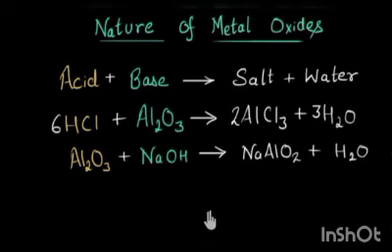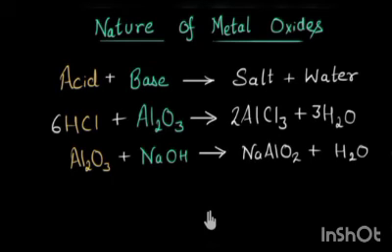So next we will see the nature of metal oxides. When an acid and a base react, they form salt and water. Non-metals form acidic oxides, like CO2 plus H2O gives H2CO3, carbonic acid. Zinc, aluminium, tin, these are the amphoteric oxides. Next, carbon monoxide, nitric oxide, nitrous oxide, water, and some more important ones are known as neutral oxides.